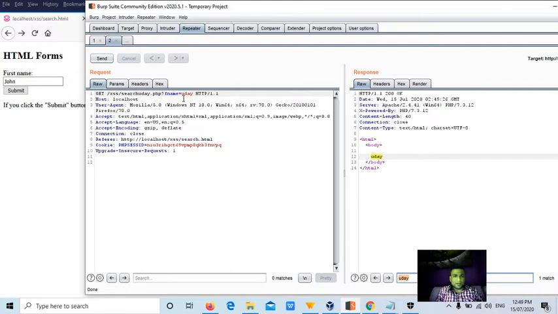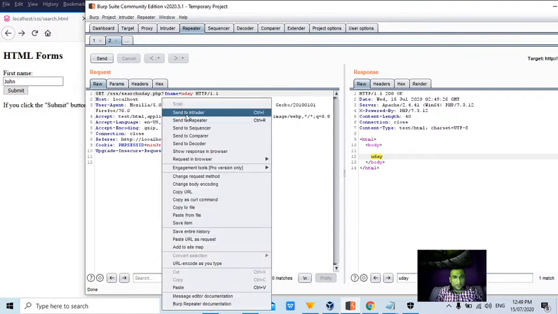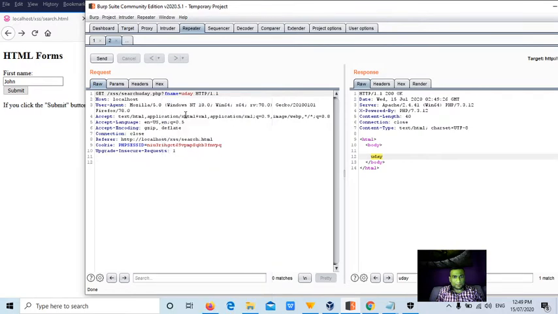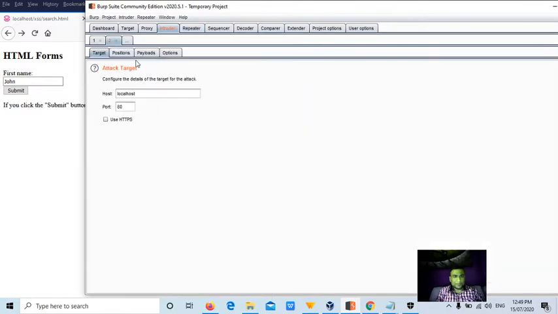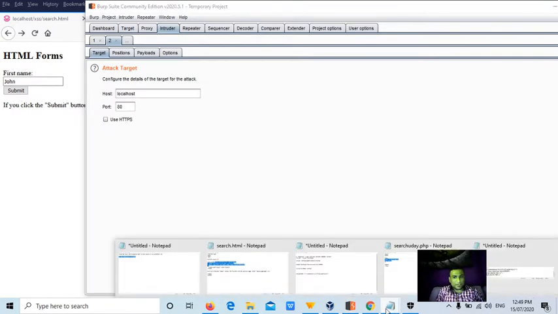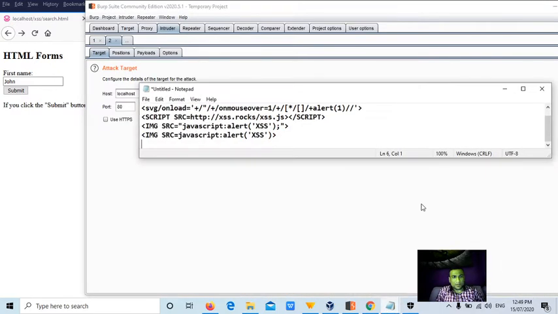Yeah, now I'll right click and send to intruder, guys. This is interesting. Now this is the manual approach, if you are not satisfied with the automation tool and you really want to check a particular list of payloads to see whether they can be successful or not.